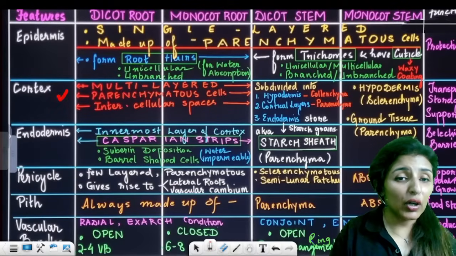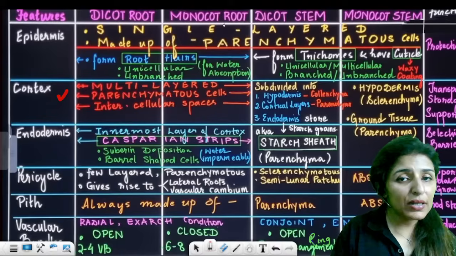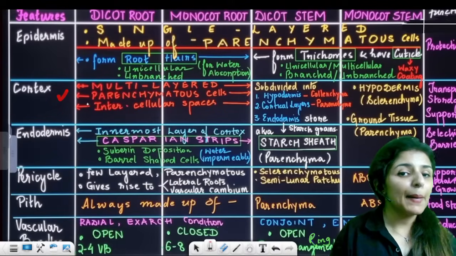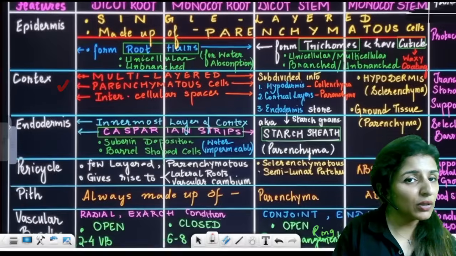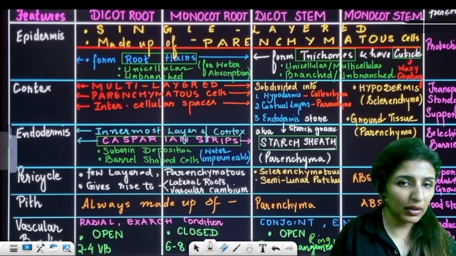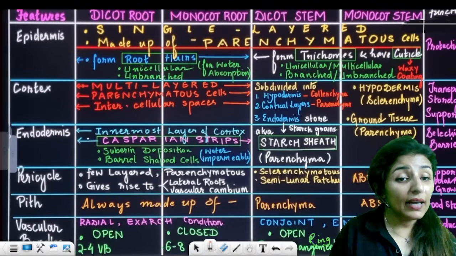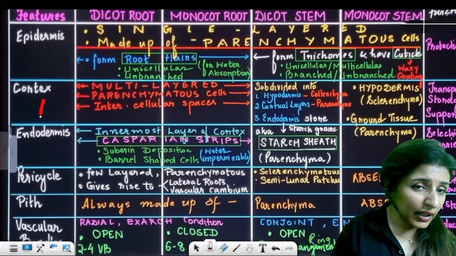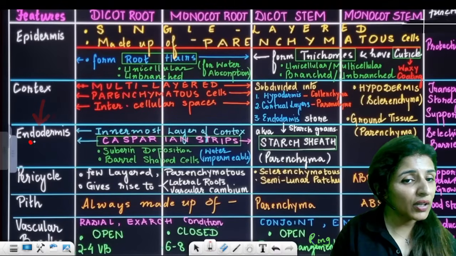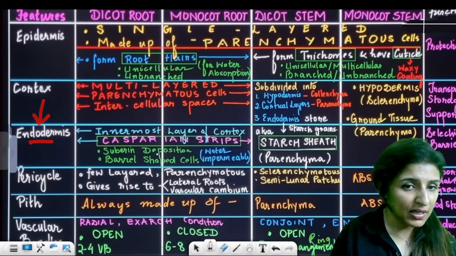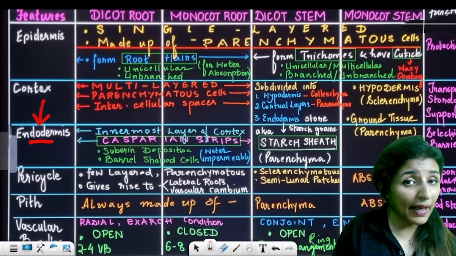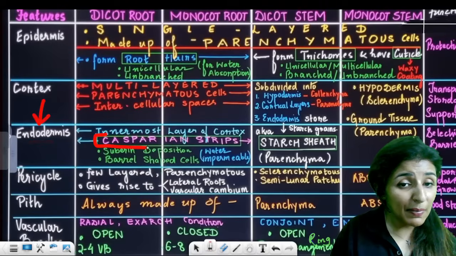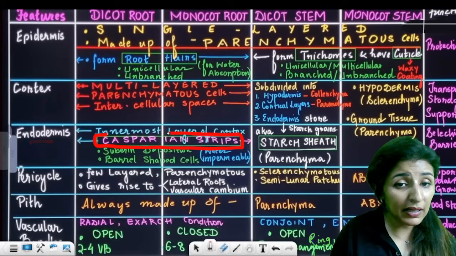Now, talking about cortex. Cortex in case of root is multi-layered, made up of parenchyma, and intercellular spaces are present in both dicot as well as monocot. Clear? The innermost layer of cortex is always known as endodermis. In root, be it dicot or monocot, endodermis forms special strips known as Casparian strips.